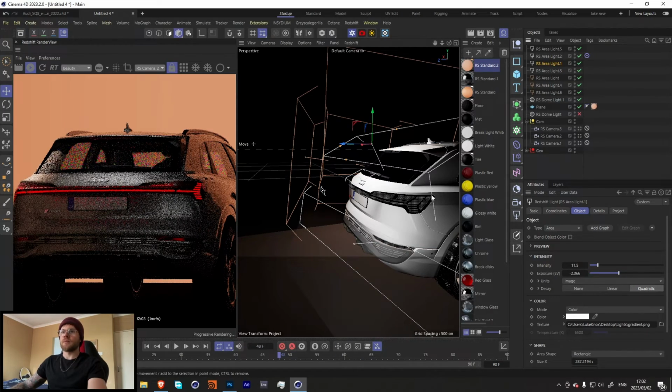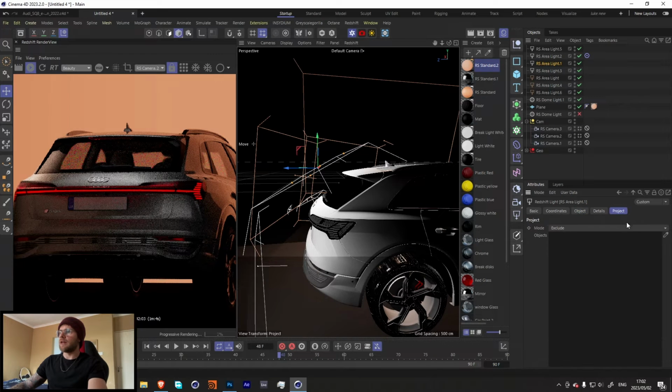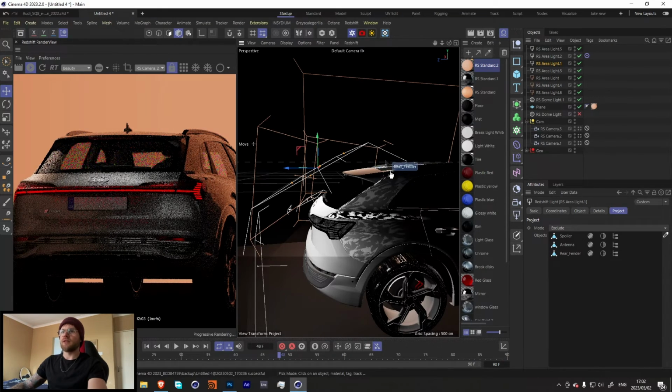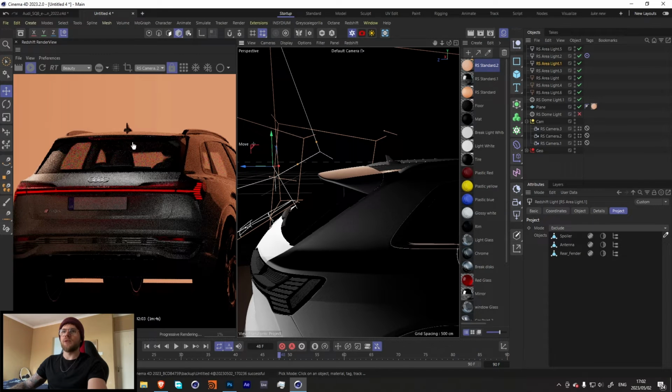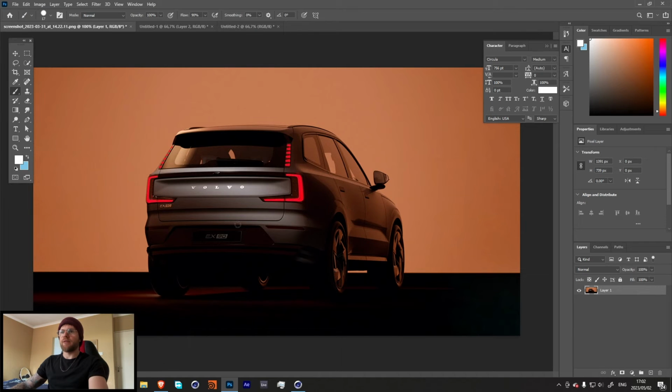Yeah. Cool, so we can easily fix that by just going into our light over here, going into exclude and just excluding our top surface over here. Let's also exclude our antenna and the base over here, so that now it's a little bit dark over here so that our eyes focus in over here. Cool, let's go back to our reference.